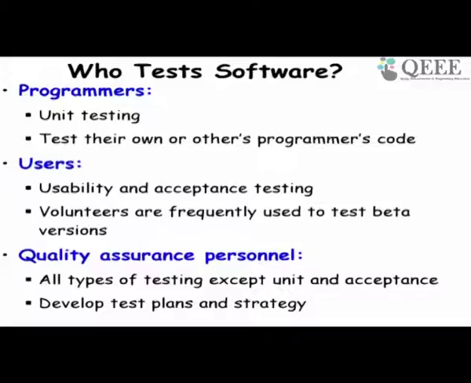Software is tested by the developers or the programmers, who carry out the unit testing of their own code, and also maybe other programmers' code. The users do the usability and acceptance testing, and also user volunteers carry out the beta testing. And the test team or the quality assurance personnel do all types of testing except the unit and acceptance